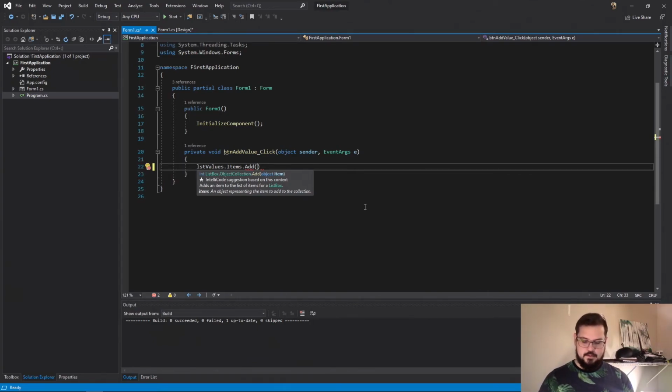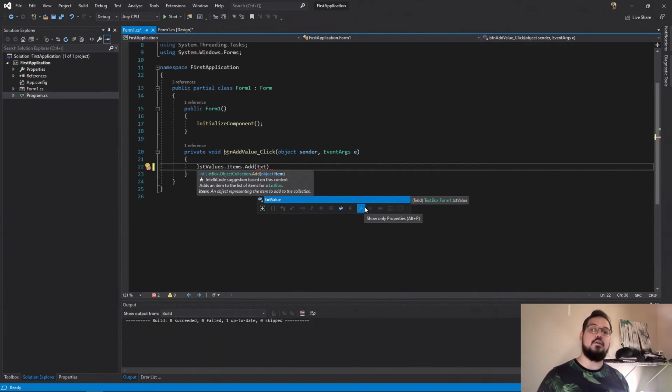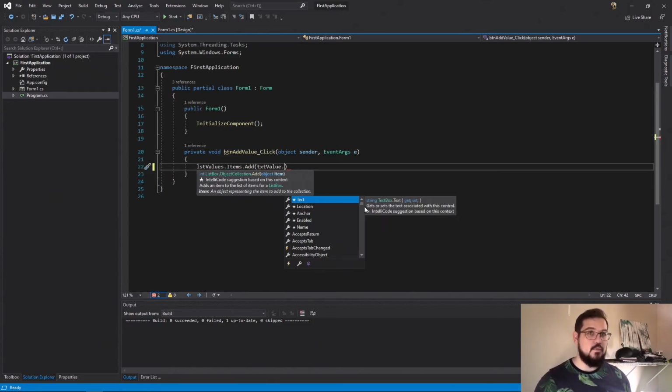So here we're going to do, because we're adding the text of our text box to the list box, we're going to add with our parentheses, and inside the parentheses, we're going to do text, and look, text value pops up. That is the name of our text box. Subproperties, we need the text property of the text box. Otherwise, we're just going to see, I think it's windows.forms.textbox control or something like that gets populated because it just returns the type of object that we're working with. Convoluted, but we're going to do text here because that's what we want. We want the text property of the text box to enter into the items of the list box.